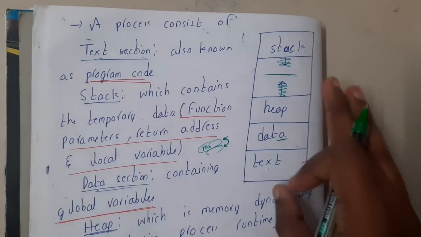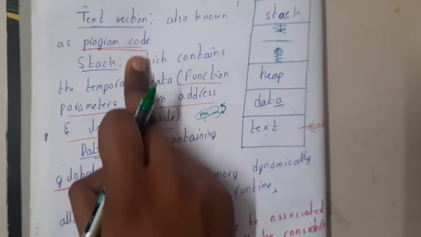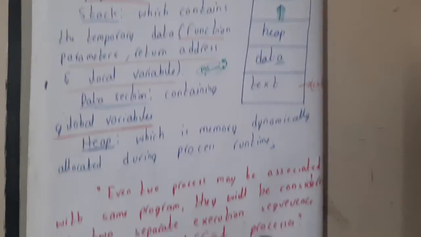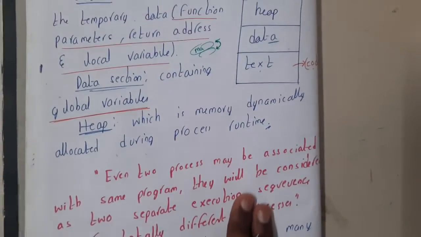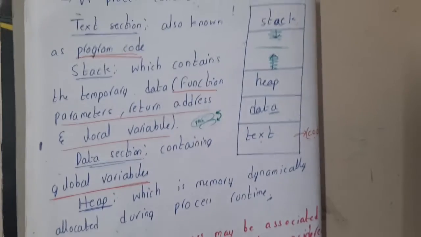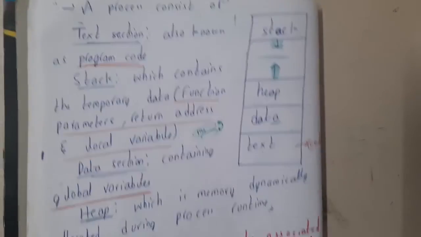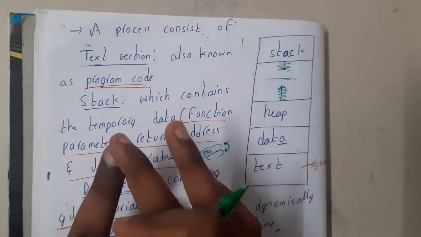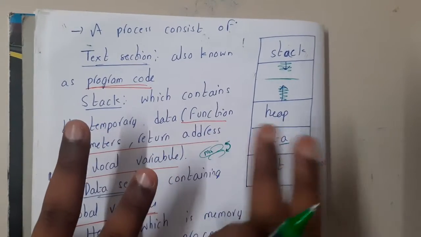So how exactly will this process be stored? The exact same definitions I have written, and the main keywords have been underlined. Now moving on, the most important thing that you should understand is, assume that in my system I opened 2 applications, but the 2 applications are the same. I opened Chrome 2 times and I opened YouTube in both of them.